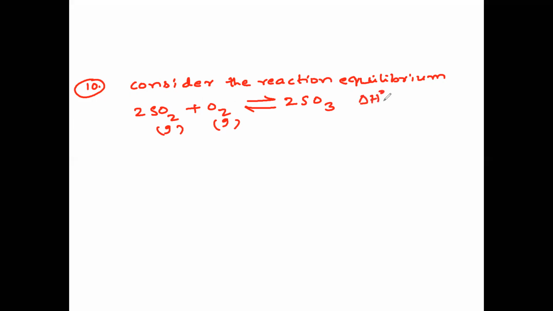Standard enthalpy change delta H degree is equal to minus 195 kilojoules.